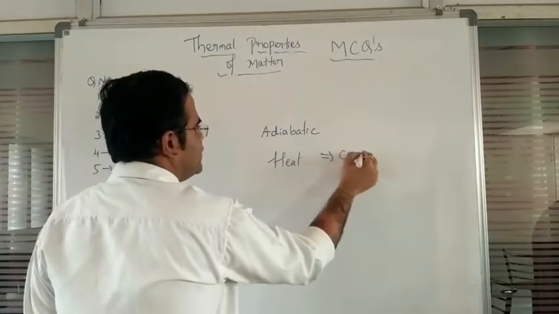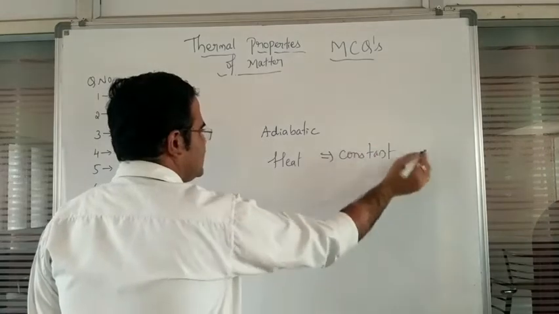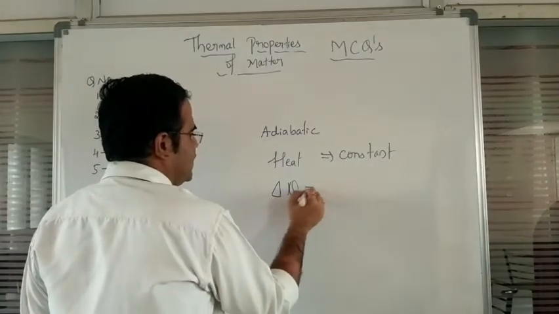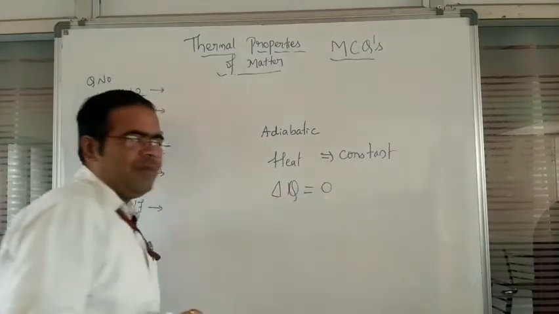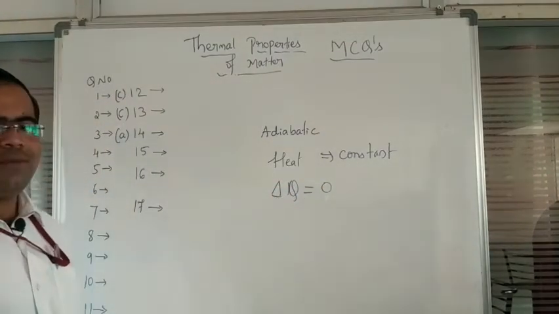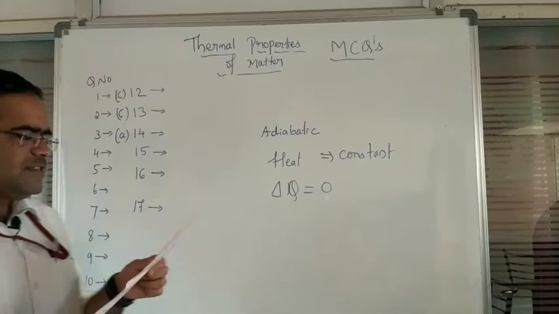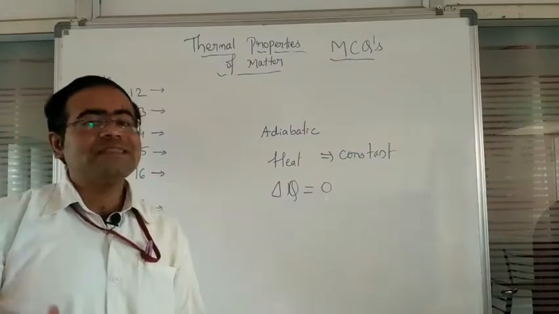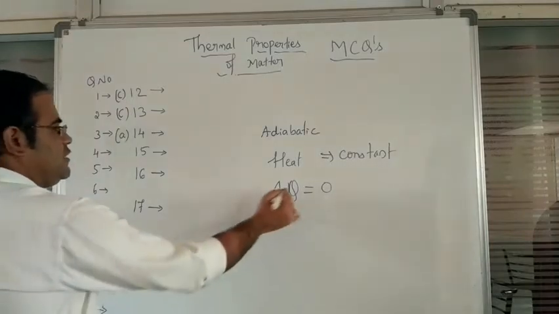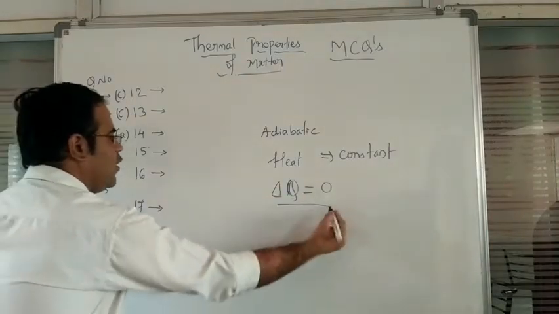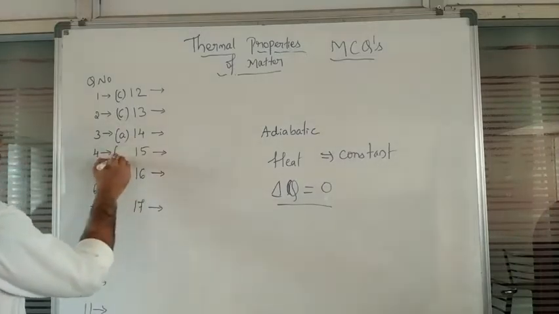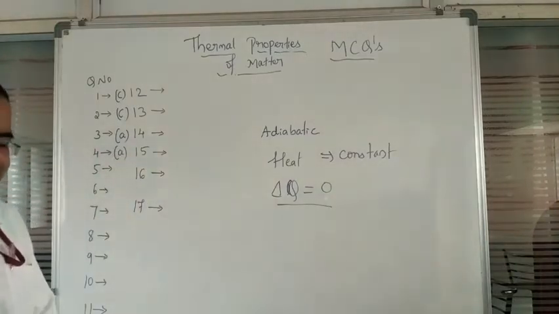The change in heat energy will be zero. So when a gas undergoes an adiabatic process, the specific heat value, the change in heat energy, we observe as zero. So for question number 4, we have option A.